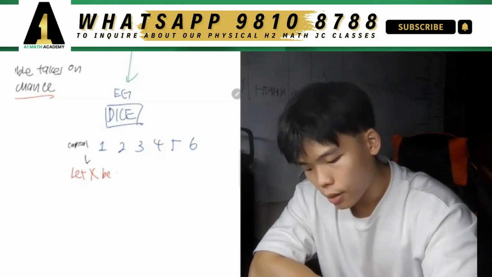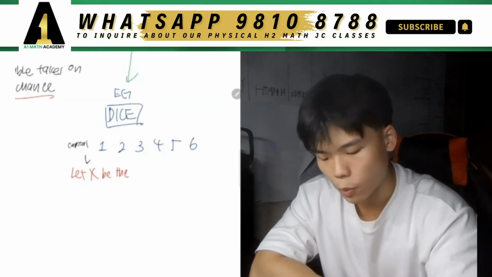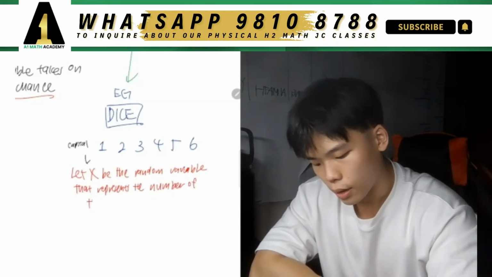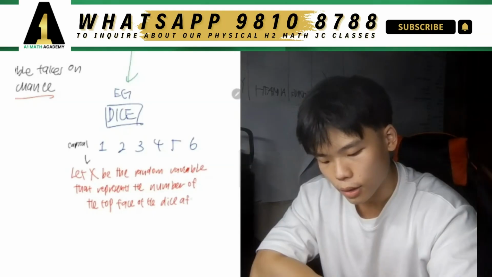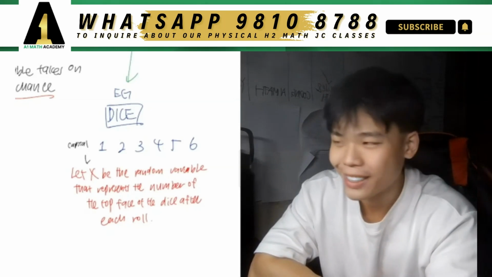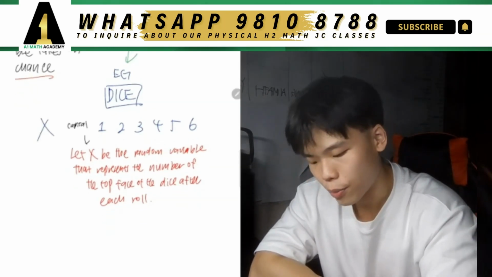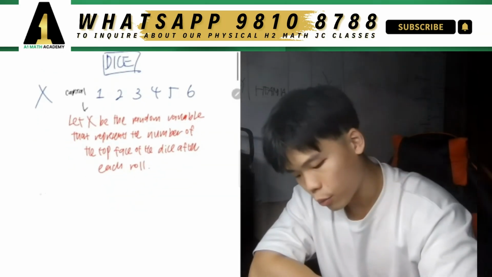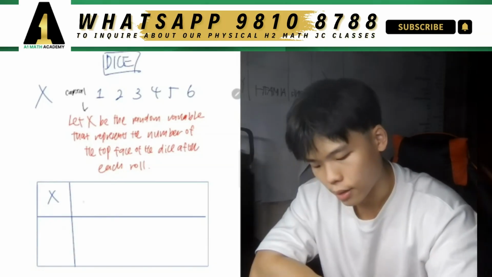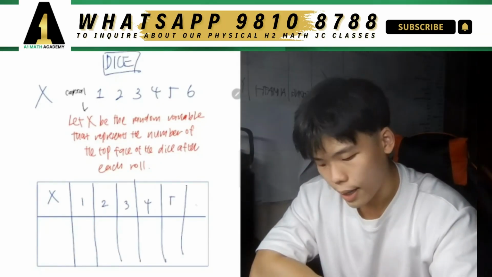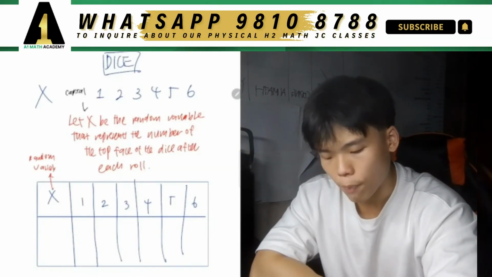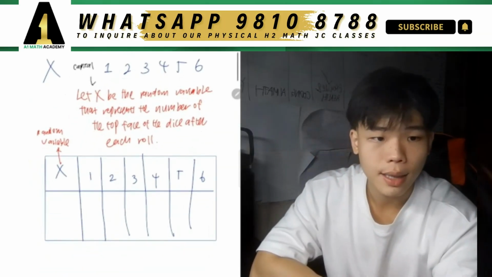So let X be the random variable that represents the number on the top face of the dice after each roll. I could have written this sentence a lot shorter, but you get my idea. So X over here is the random variable, and it can take on all these different values. If I were to draw a table over here, this is X, then I draw a line here, and a line down here, and then this is 1, 2, 3, 4, 5, and 6. So this is the random variable because it can take on many specific values.